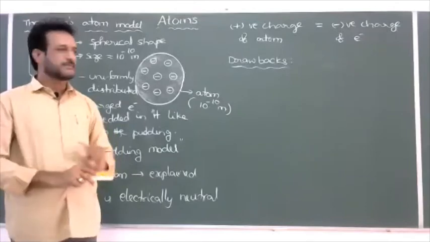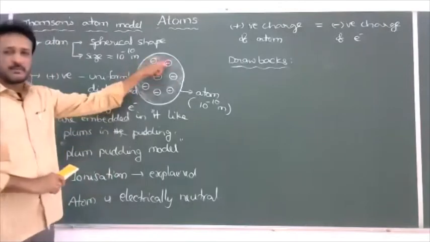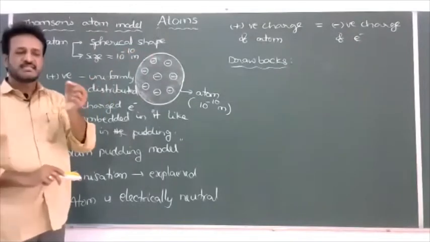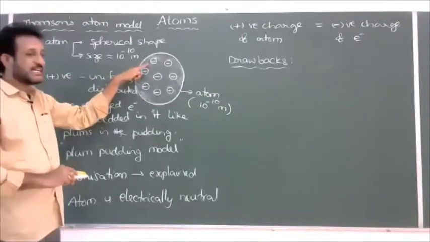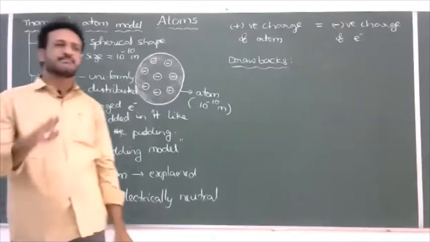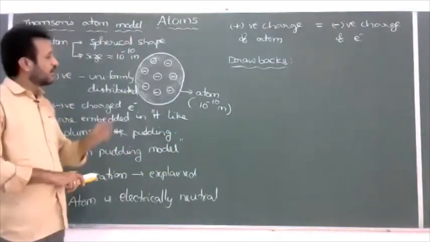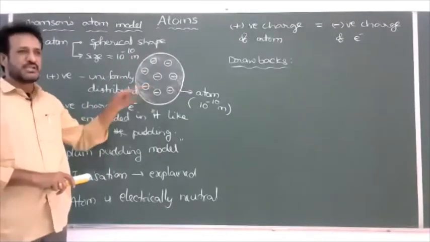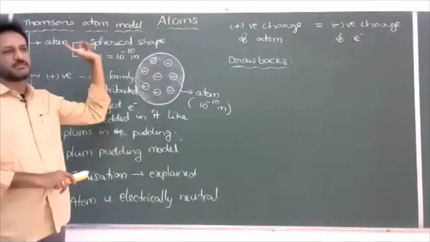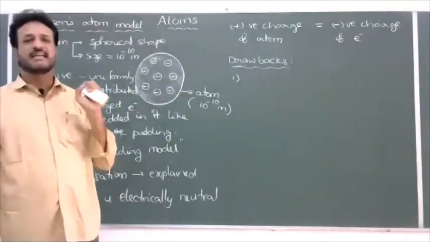But Thomson thought all the alpha particles should have the same angle. For example, the total positive charge is uniformly distributed, so at a particular place where an alpha particle is moving, the positive charge is very small, so that the alpha particle may not be scattered much. So at any place you send the alpha particle in the atom, all the alpha particles must scatter with equal angles. But the Rutherford experiment says all the alpha particles do not have the same angles. Different alpha particles have different scattering angles. Why? That answer was not given by the Thomson model. So one of the major drawbacks: the Thomson model could not explain large scattering angles of alpha particles.